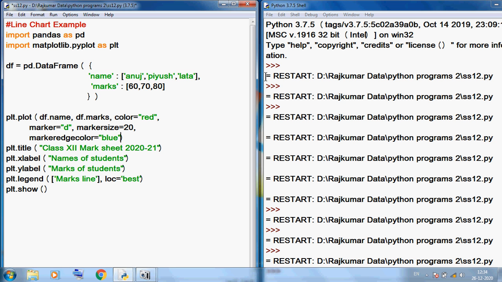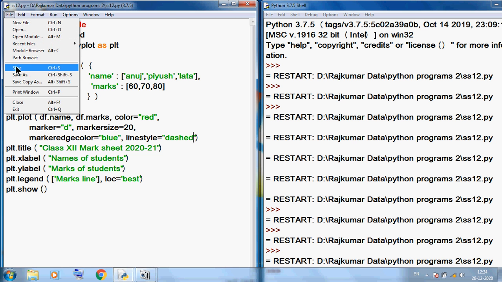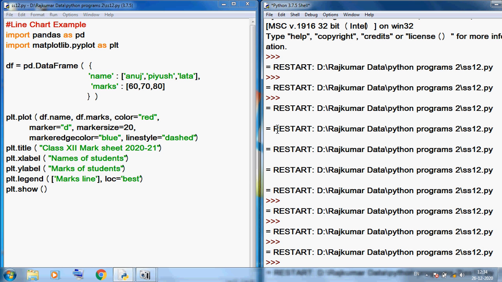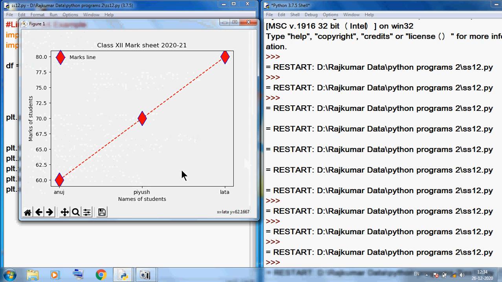So here I am using line style. We can use dash. I want to save this file and run this program again. So you can see this is our dash line.